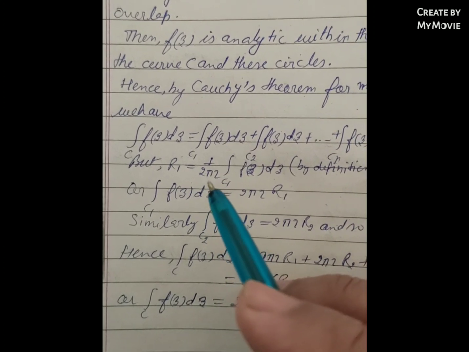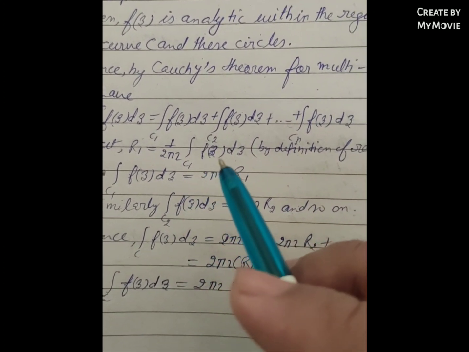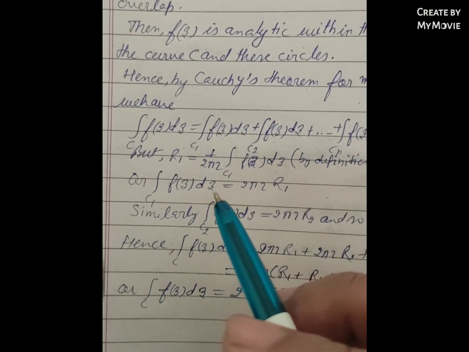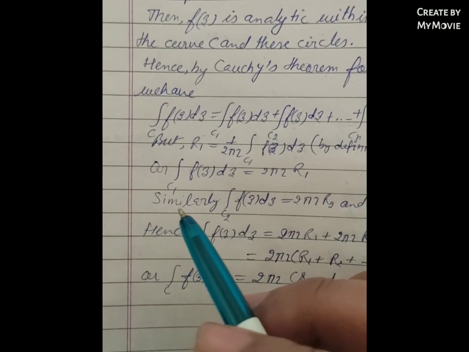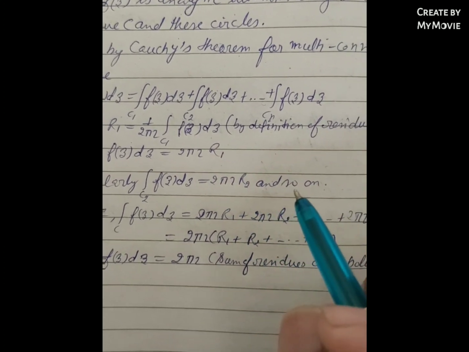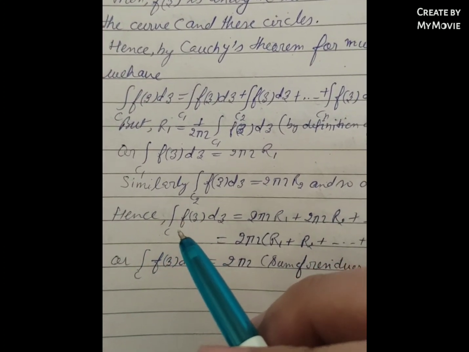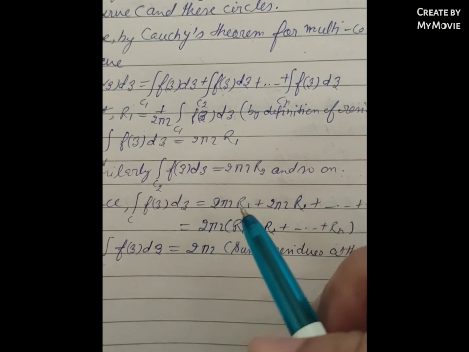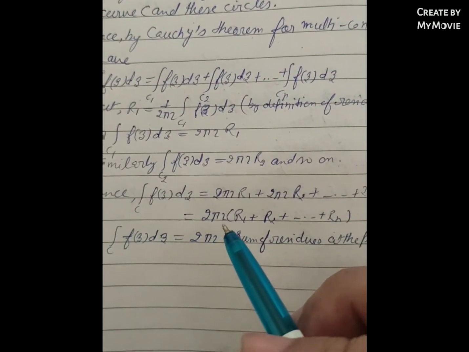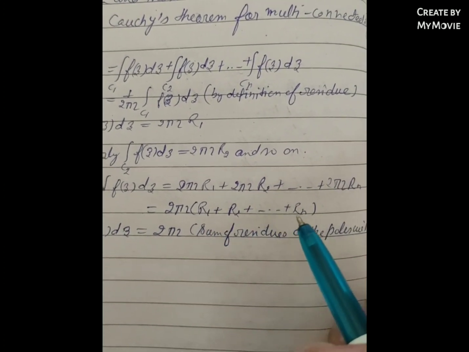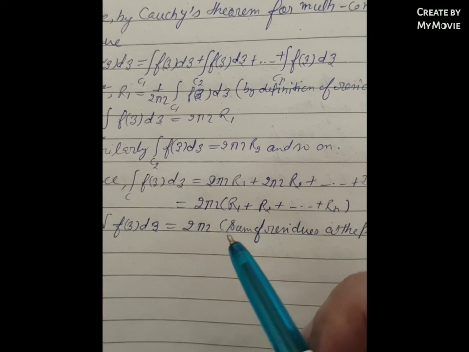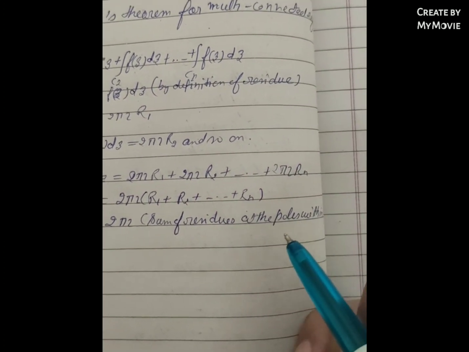But r1 is equal to 1 upon 2πi times the integral over c1 of f(z) dz, by the definition of the residue, or the integral over c1 of f(z) dz is equal to 2πi r1. Similarly, the integral over c2 of f(z) dz is equal to 2πi r2, and so on. Hence, the integral over C of f(z) dz is equal to 2πi r1 plus 2πi r2 and so on plus 2πi rn, which is equal to 2πi (r1 + r2 + and so on + rn), or the integral of f(z) dz is equal to 2πi times the sum of the residues at the poles within C.